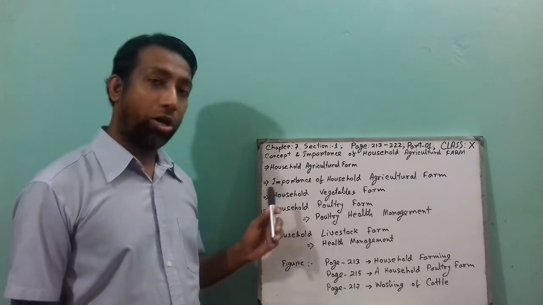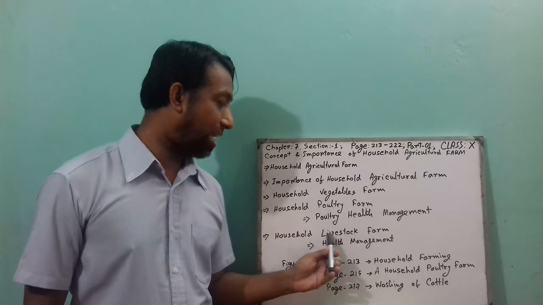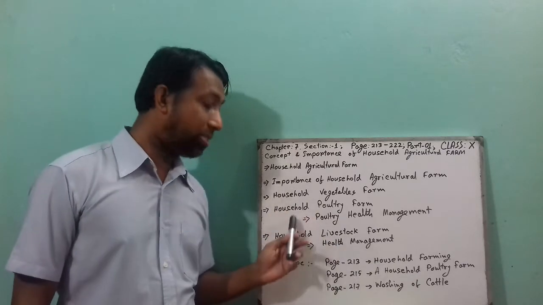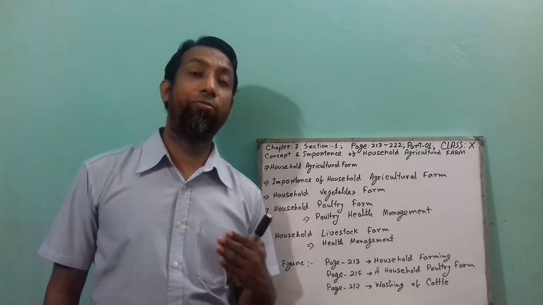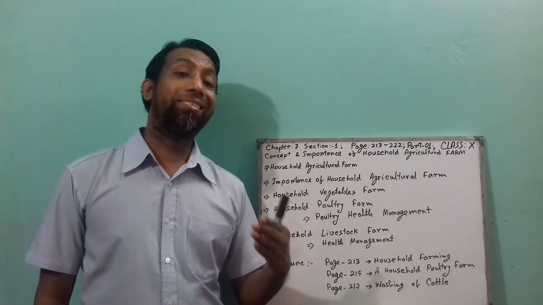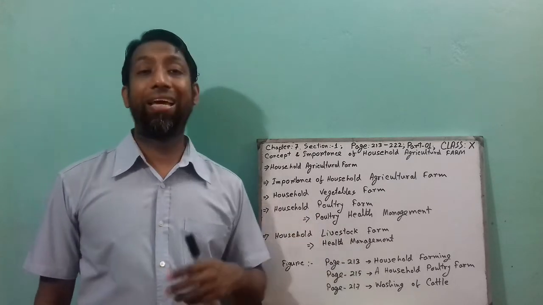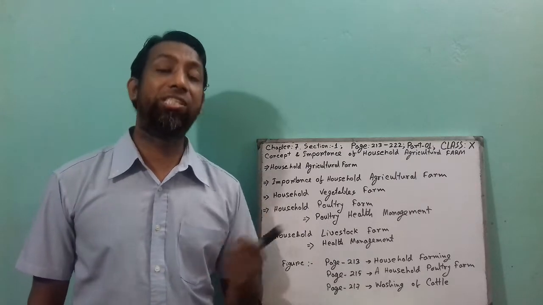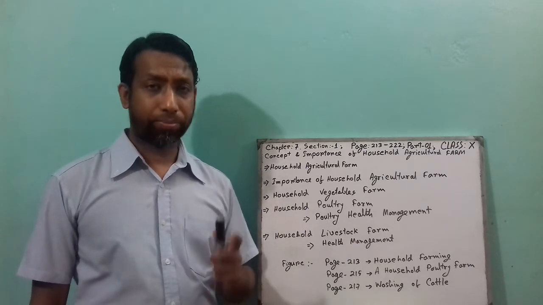So already I talked about vegetables, poultry, livestock. All these three things, after they fulfill the family demand, they can sell the extra and earn extra money as well.